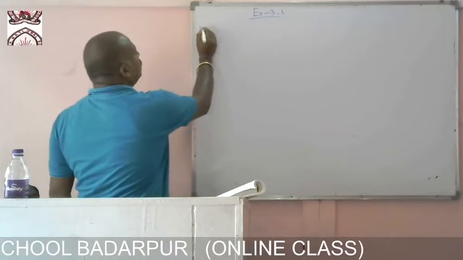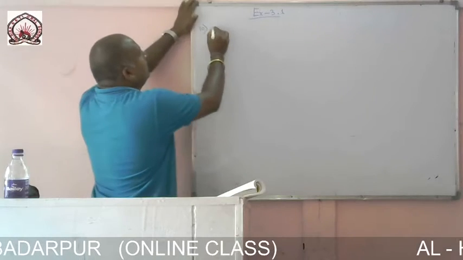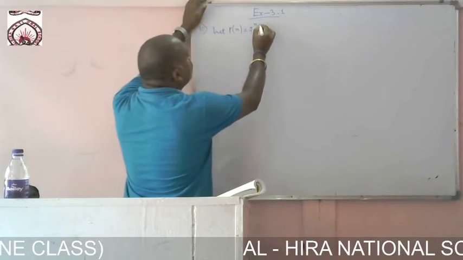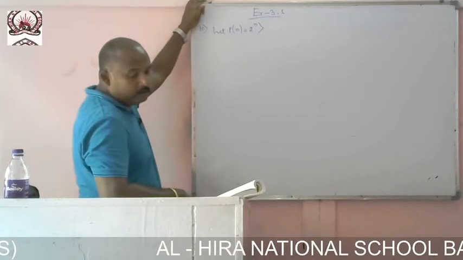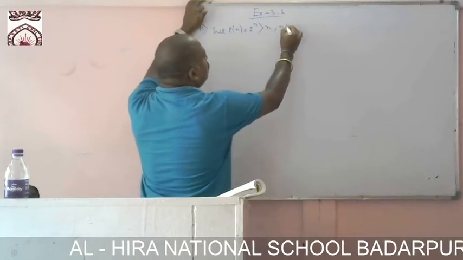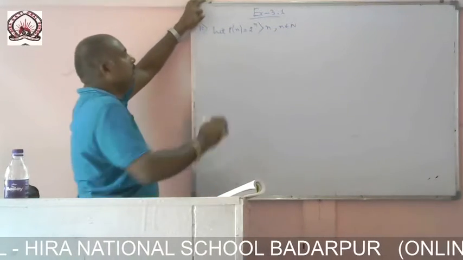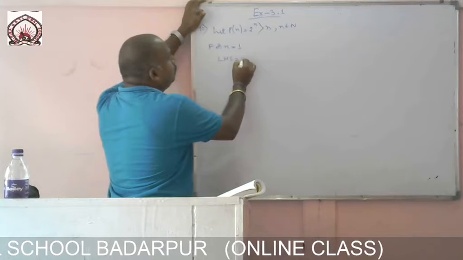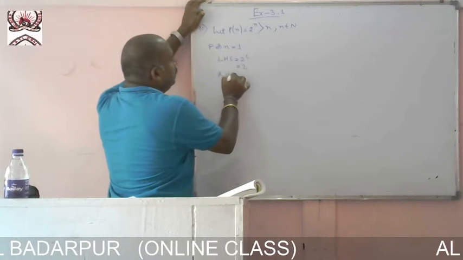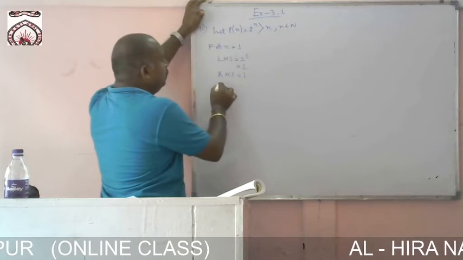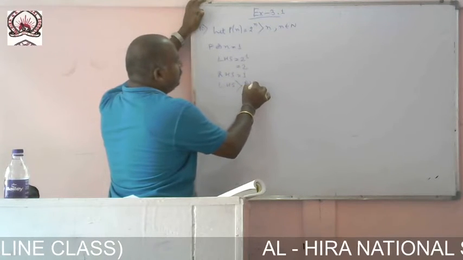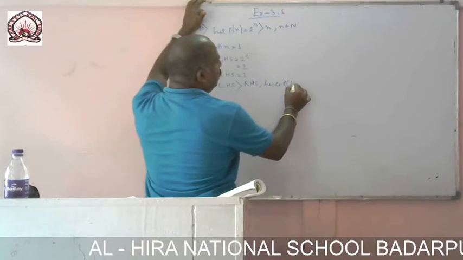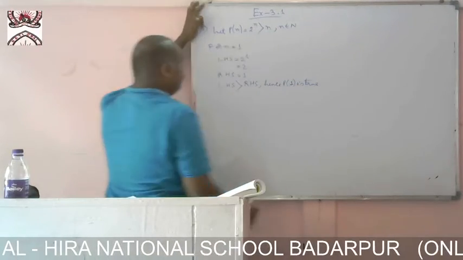Now, question number 10. Let P of n equal 2 to the power n greater than n, n belongs to natural number. Now, for n equal to 1, the left hand side equals 2 to the power 1, which is 2. Right hand side, what are we getting here? 1. So the left hand side is greater than the right hand side, hence P of 1 is true.